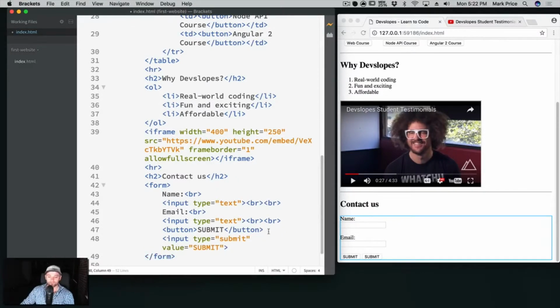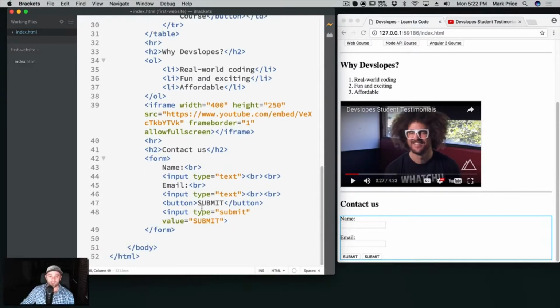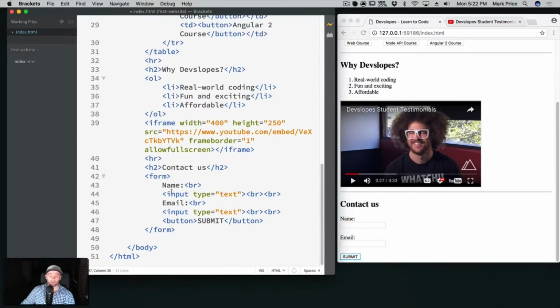So I want to show you something here. We have 2 buttons now. One is actually a button tag, and one is an input tag with a value of type submit. And a submit is just really a button, and you can use either one. There's no one that's better than the other. Both of these can invoke JavaScript. So you're going to see this in this course and other places as well too. And you're also going to see in HTML that you can do one thing multiple ways. We're going to leave the button though, just for sake of clarity for right now.